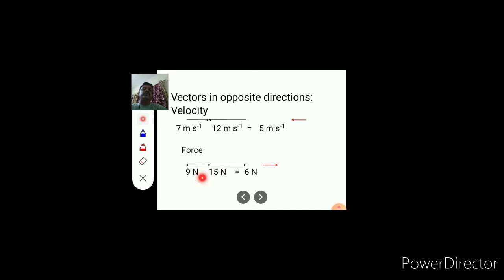One force is 9 Newton, another force is 15 Newton. So 15 minus 9 makes 6 Newton the resultant force, and its direction is the same as the direction of the larger force. The 15 Newton is the larger force, its direction is from left to right, so the direction of the resultant force is also from left to right, and its magnitude is 6 Newton.